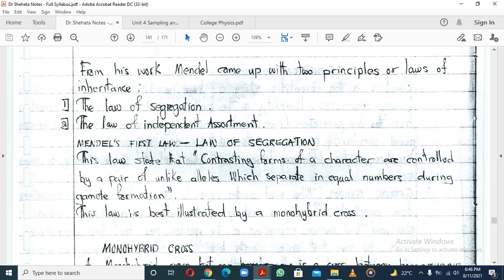So he worked with these plants, and then he came up with the principles or the laws of inheritance.